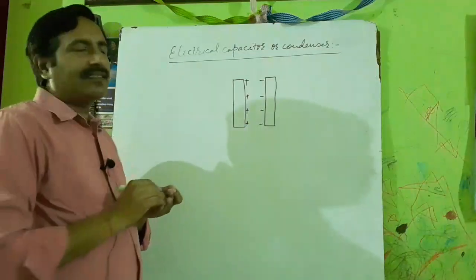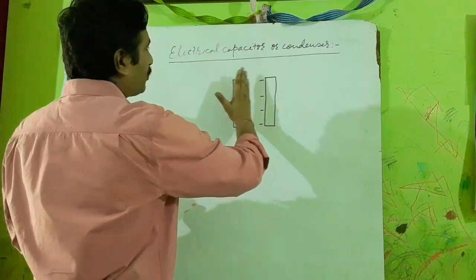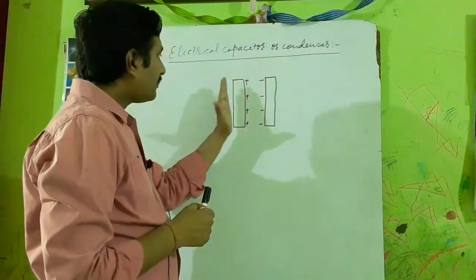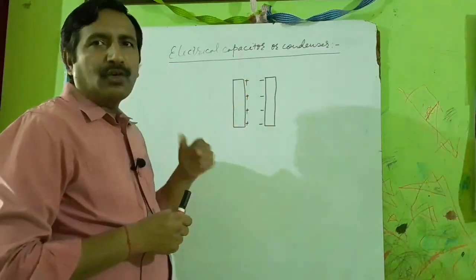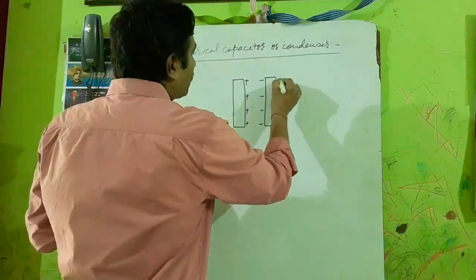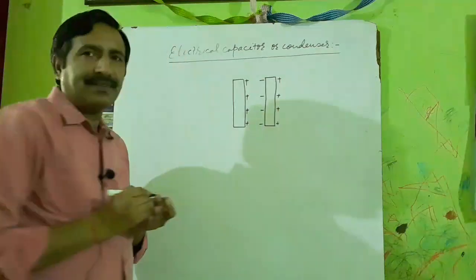The electrons of the conductor will be attracted towards the positive charge, but will not flow towards it because there is an insulating medium, air or vacuum, and the positive charge will assemble at this surface.